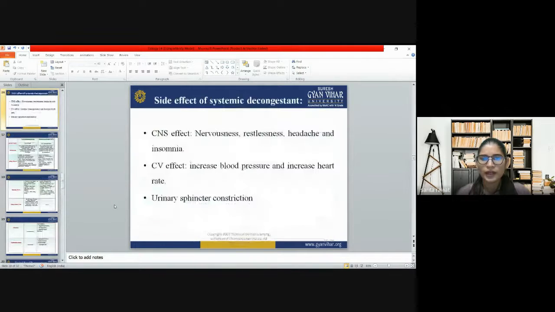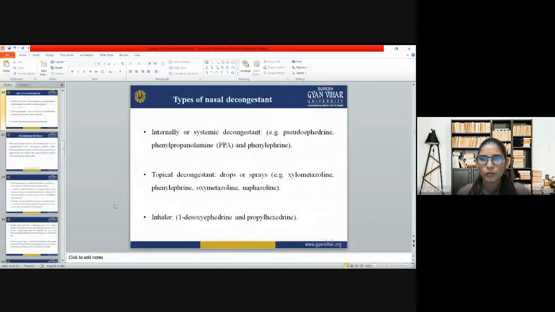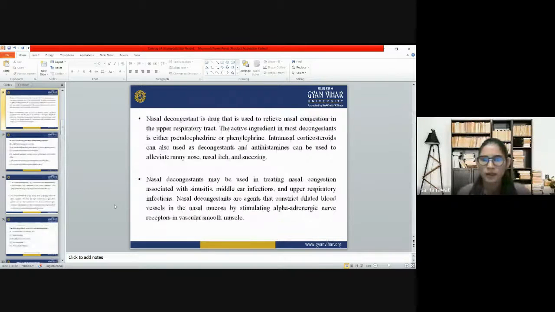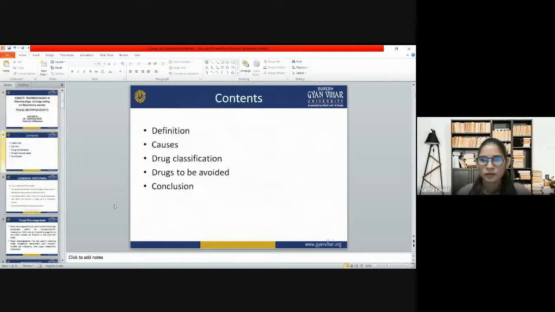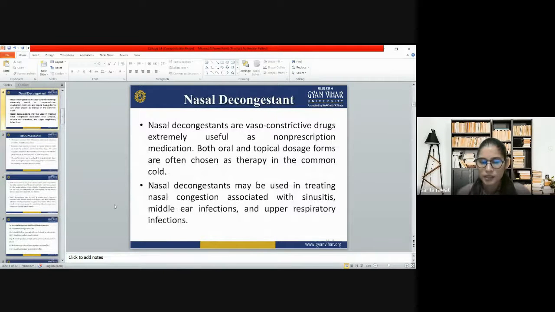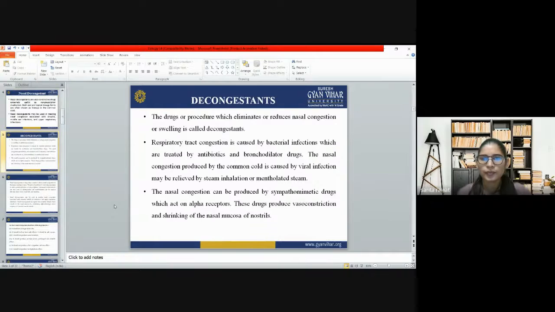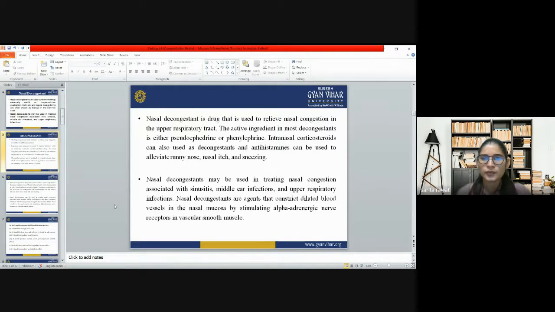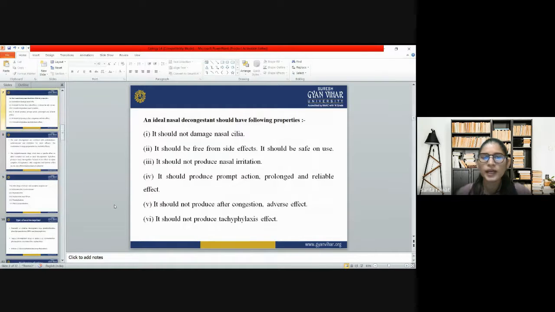So today we have covered our topic, nasal decongestants. I hope you have understood all this. What is a nasal decongestant and what are decongestants, how congestion occurs, and then what are the ideal properties of nasal decongestants.